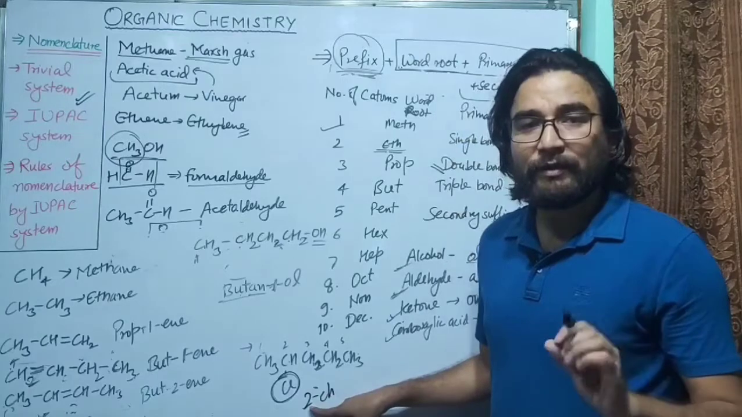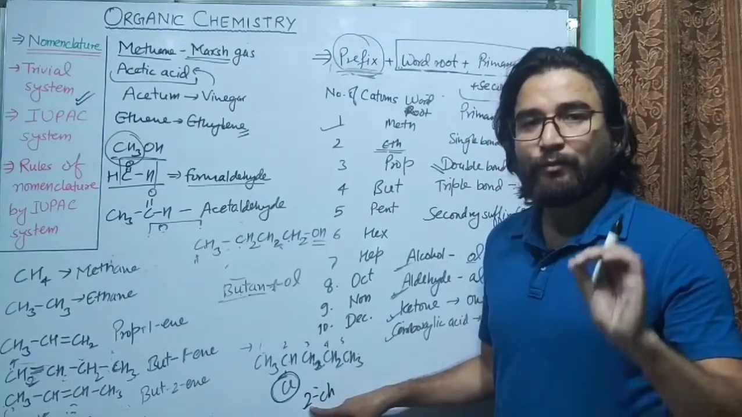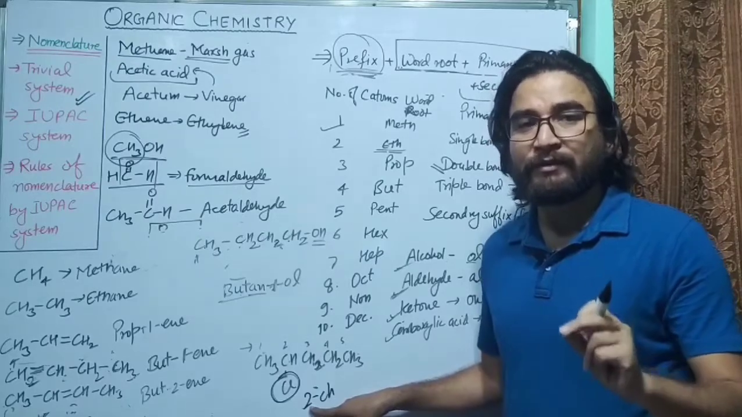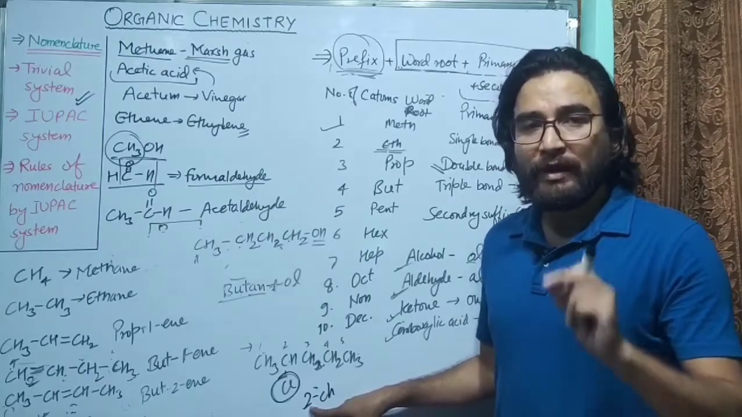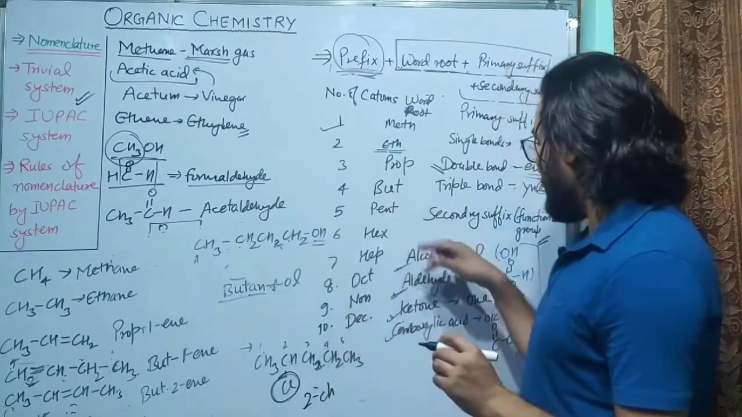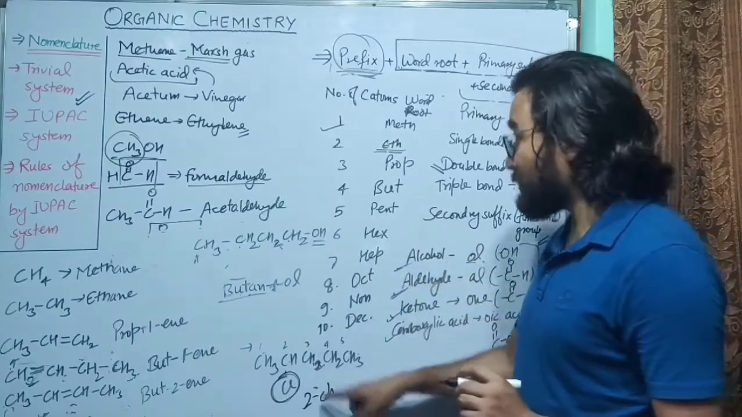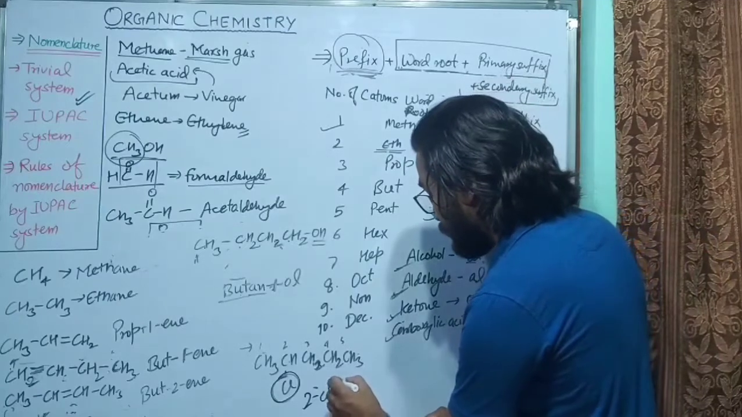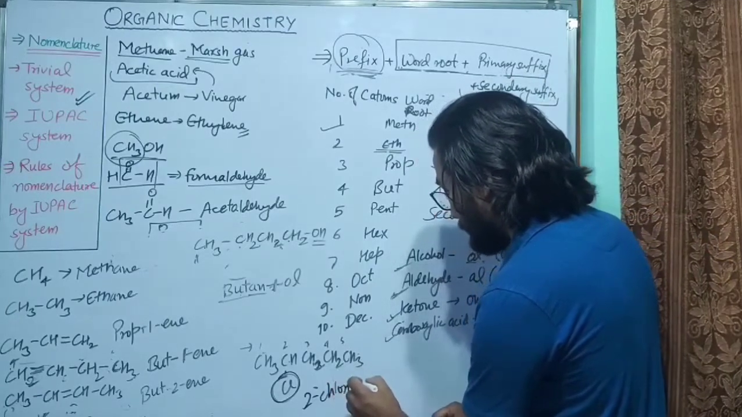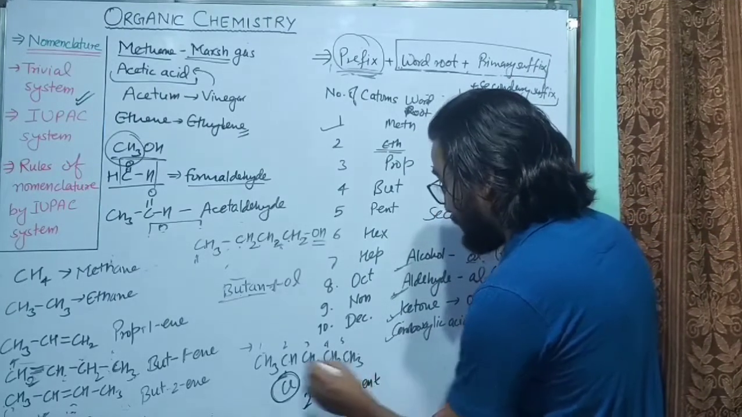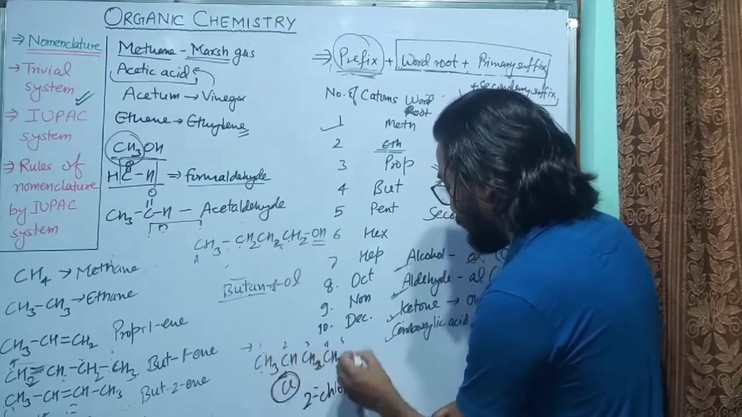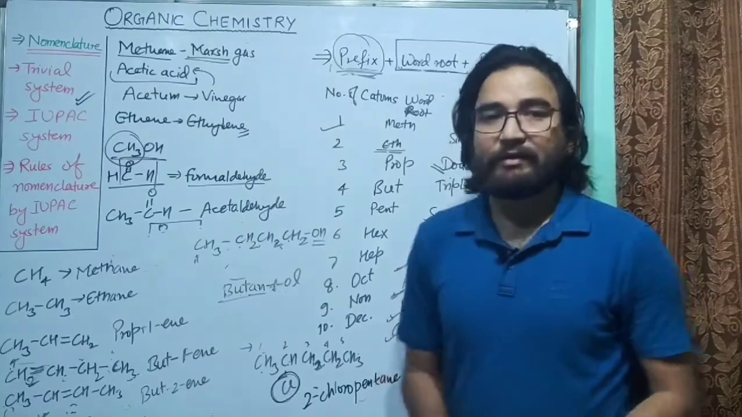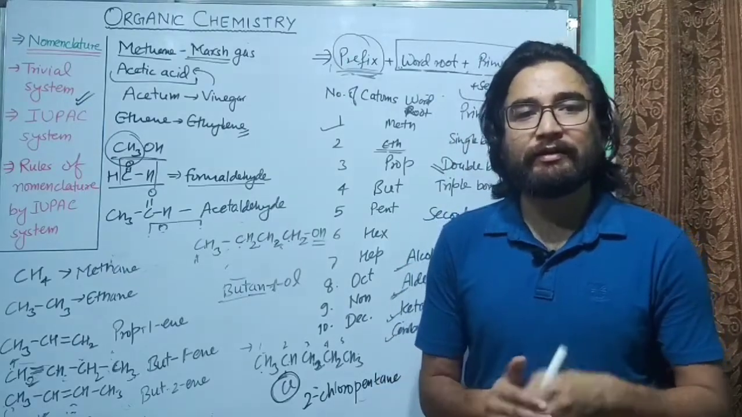You have to give the number before the prefix. Primary suffix, secondary suffix, and prefix. Primary suffix if there is a double or triple bond, secondary suffix if there is a functional group, and also prefix. So you have to give the number. So its name is 2-chloropent. Why pent? 1, 2, 3, 4, 5. There are 5 carbon atoms. So 2-chloropentane. So this is how you can write the names.